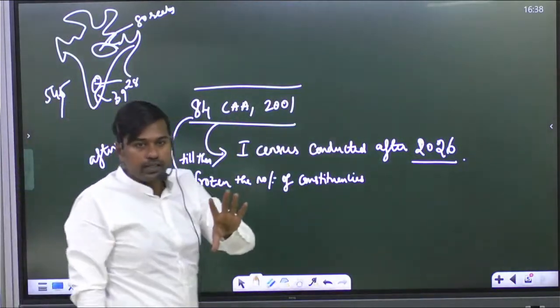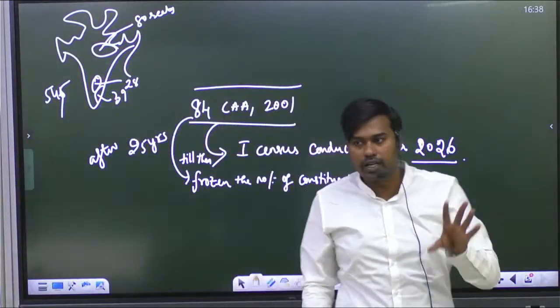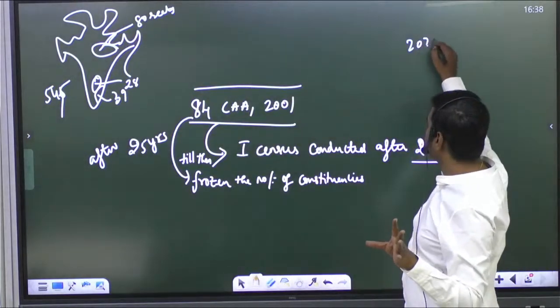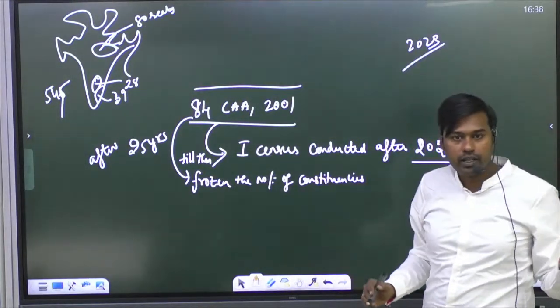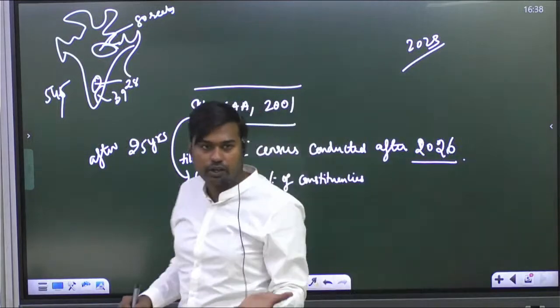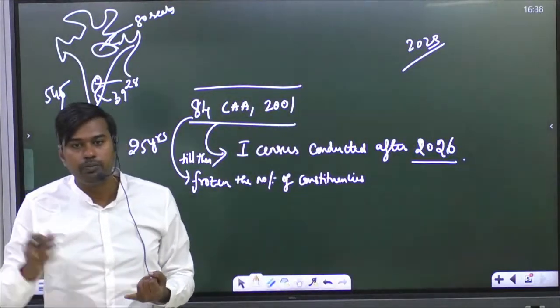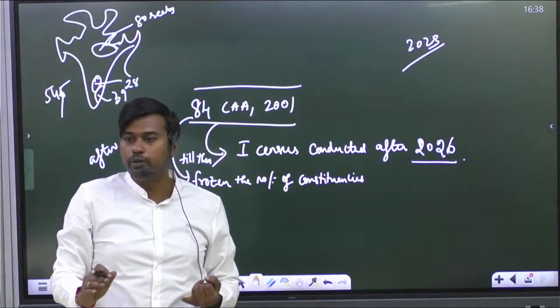So the women's reservation bill, even though it has now been passed in 2023, the Lok Sabha election will be held next year, in 2024. Then 2024 to 2029 will be over.